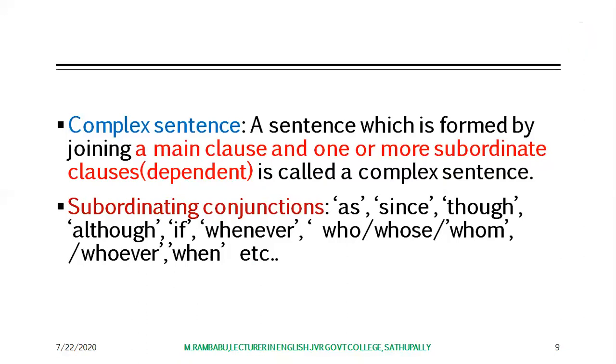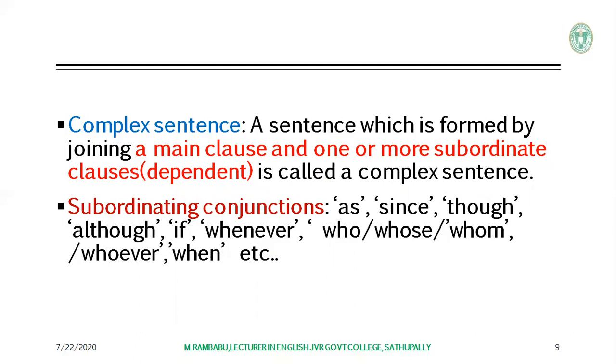Here, these clauses, main clause and subordinate clauses, are joined with the subordinating conjunctions such as as, since, though, although, if, whenever, who, whose, whom, whoever, when, etc. Here, these are all called subordinating conjunctions.